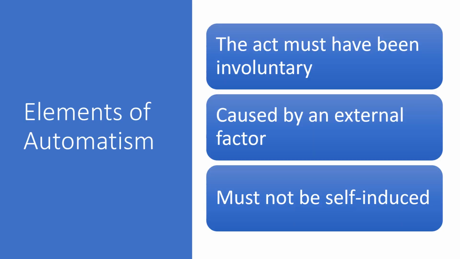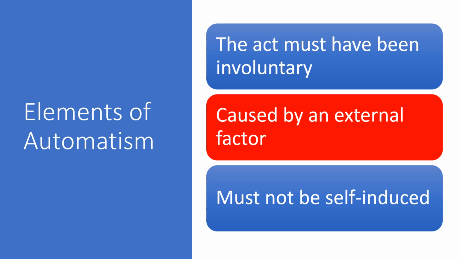So we've seen a number of different cases there which illustrate the ways in which the act can be considered involuntary, from PTSD in a dissociative state right through to sneezing. What this must be though, the second element, is that it must be caused by an external factor.